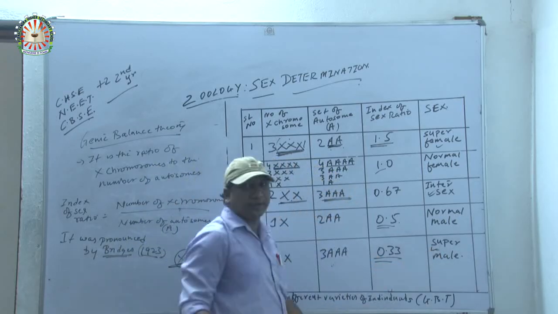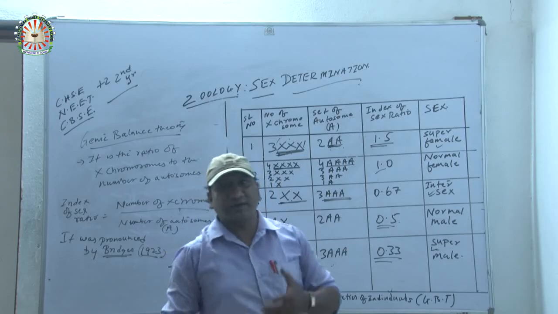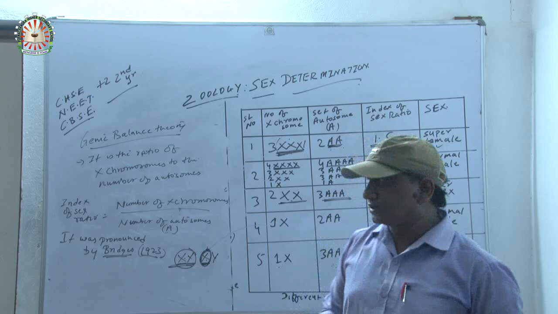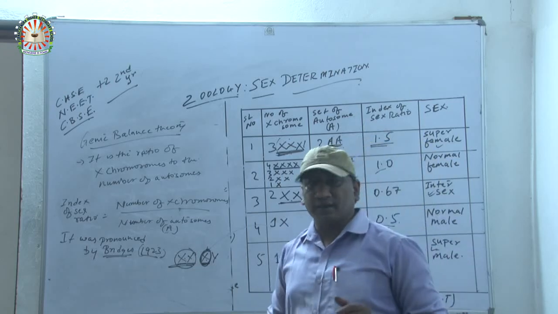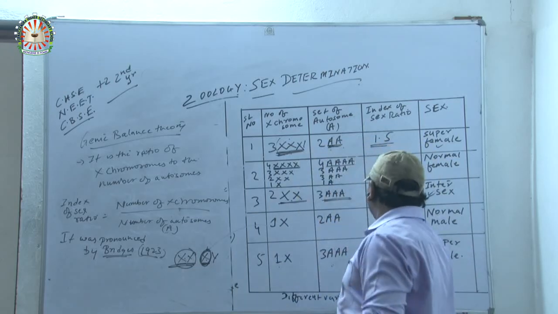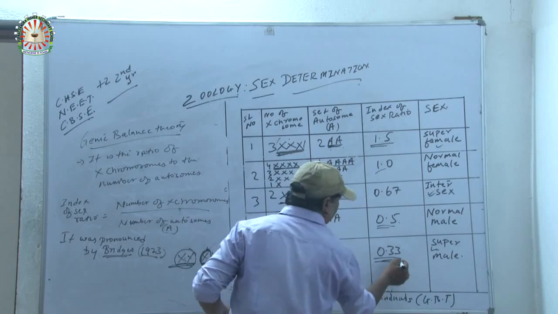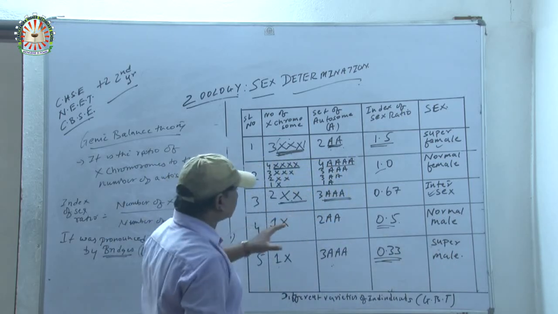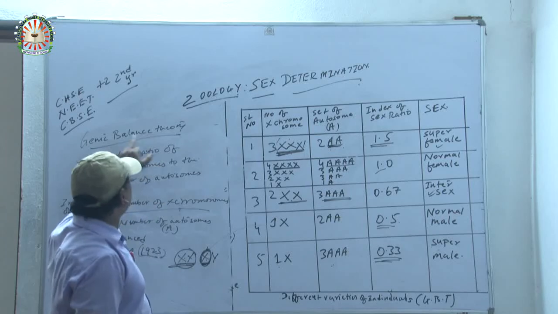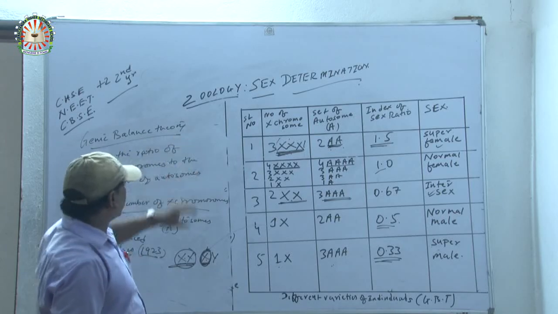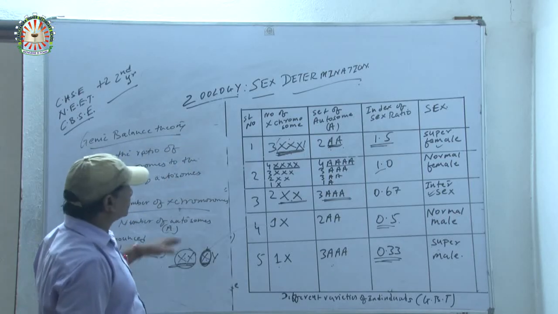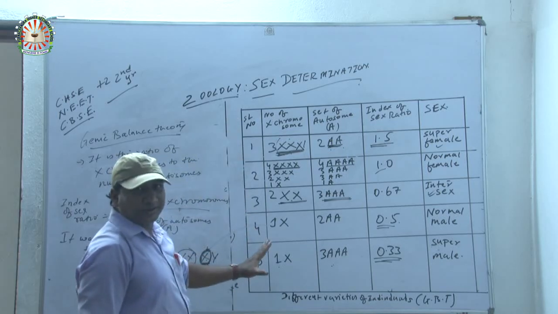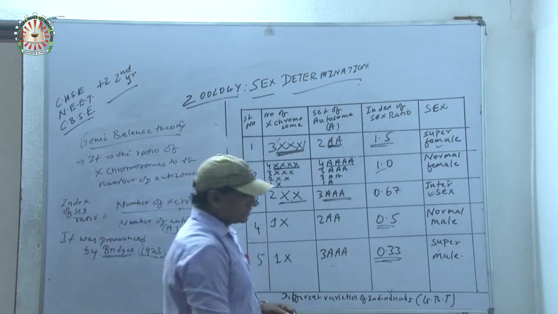A super male. A super male has a hugely masculine figure, and they are criminal-minded persons. Which kind of person? That is super male. A super male has an index of sex ratio of 0.33. Super male. Clear? So these are the varieties of individuals concerned with the genetic balance theory, which was pronounced by Bridges in 1923. So this is the flow chart and this is the chart you have to remember nicely for future exams.